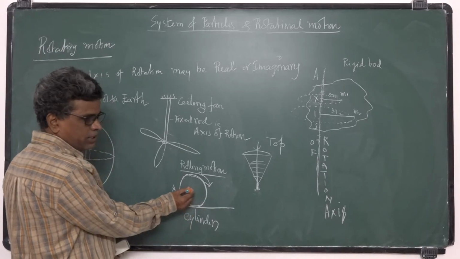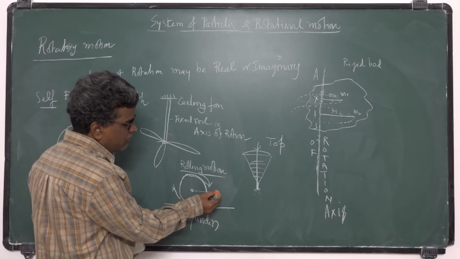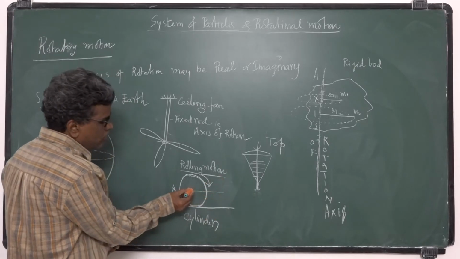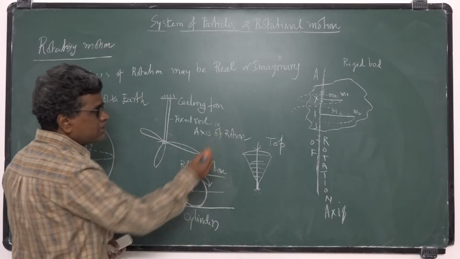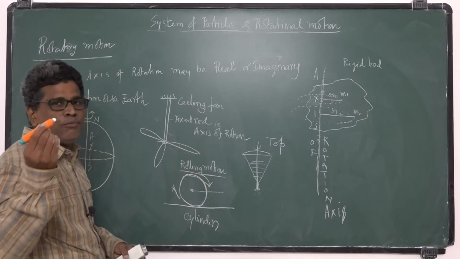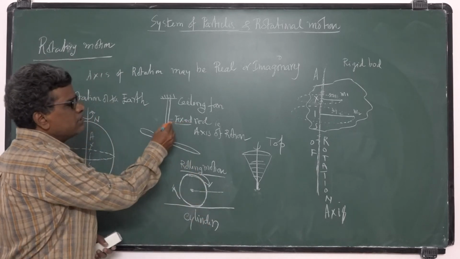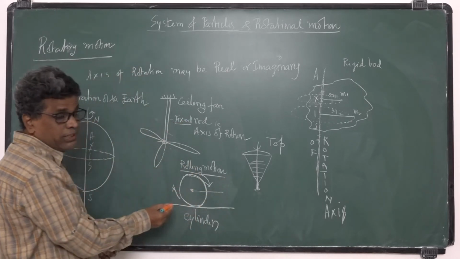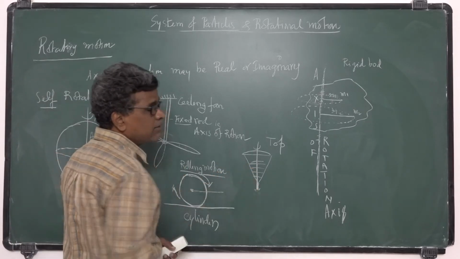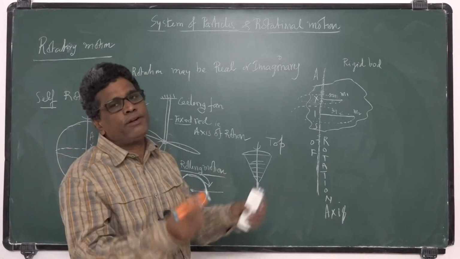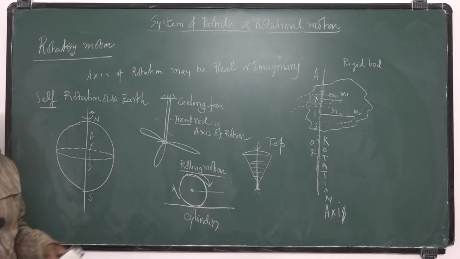When the cylinder rolls, this axis of rotation also has translatory motion. So the axis of rotation may be fixed, real, or imaginary. Sometimes the axis of rotation may have translatory motion in the case of pure rolling motion, and it may be in rotatory motion in the case of torque. So that is about the axis of rotation.